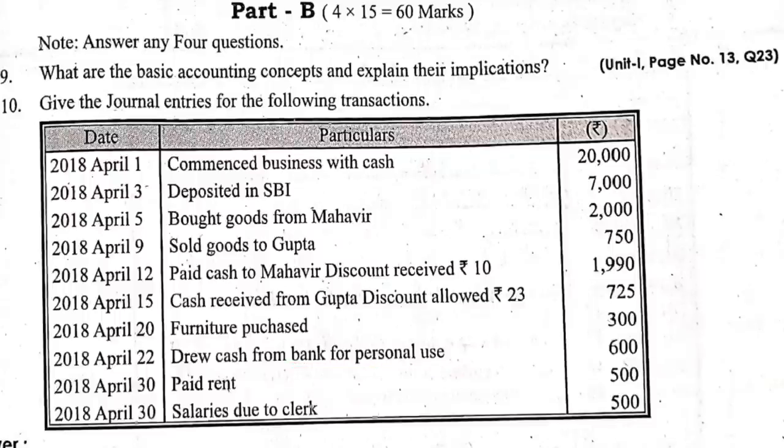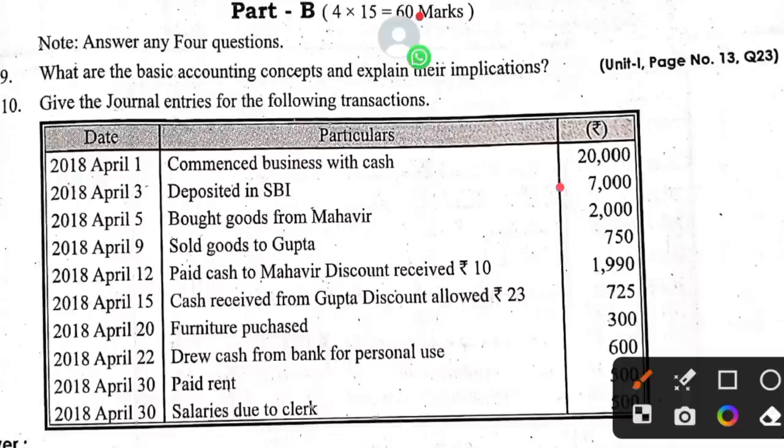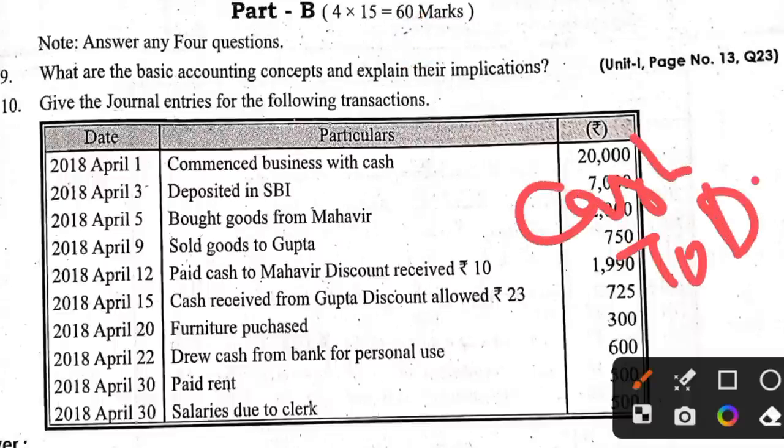Personal use means we need to use the word drawings. Then what we need to do? So drawn cash means cash is coming in or going out? Cash is coming in, right? So cash account debit to drawings account. Okay, this is the transaction.